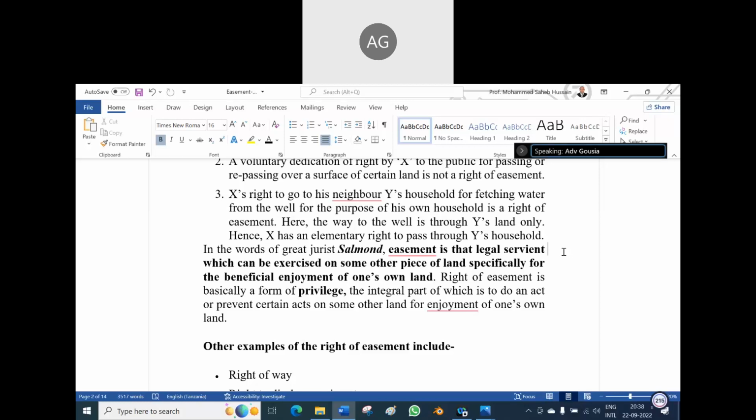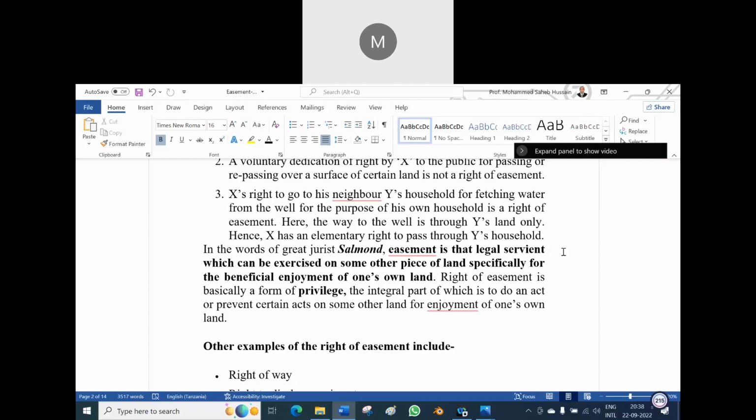Pigeonhole theory. Yes, that is a finite theory. Winfield says torts are infinite. So here Salmond is a propounder of the law of torts. He used the word torts, law of torts. But Winfield says law of tort, because he says torts are infinite, meaning infinity.